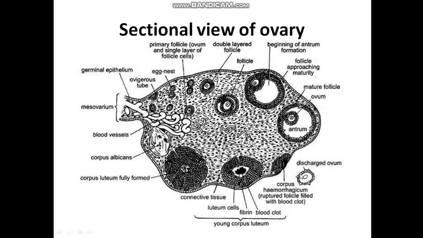This secondary oocyte, arrested at metaphase 2, is ovulated, released due to LH surge. This process, release of egg or ovum or secondary oocyte from the ovary, is called ovulation. This released secondary oocyte completes meiosis 2 only after the entry of sperm into it.